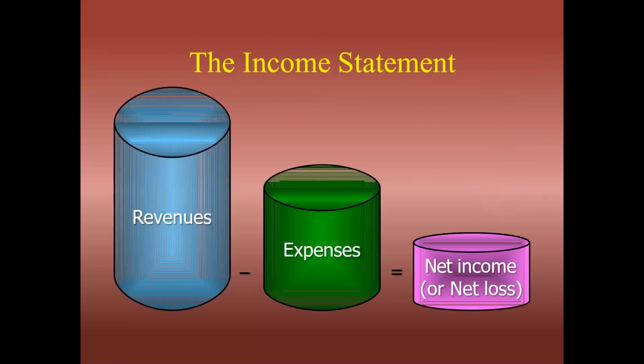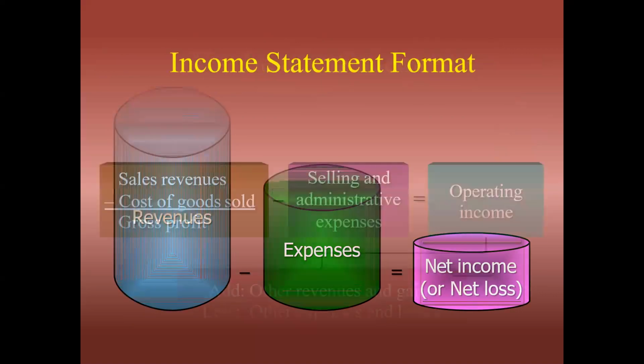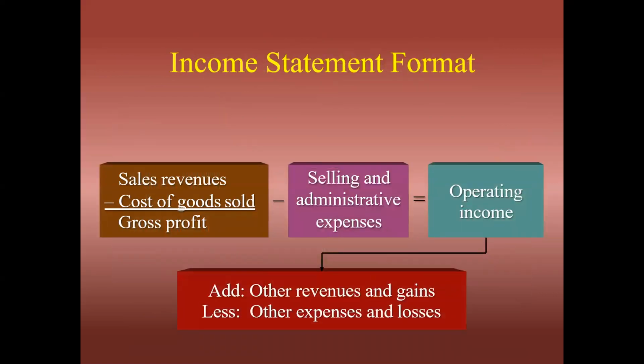In the income statement, if revenues are more compared to expenses, we will get net income. Or if the expenses are more and revenues are less, then we will get net loss. Income statement format: sales minus cost of goods sold equals gross profit. Here we have sales revenue.